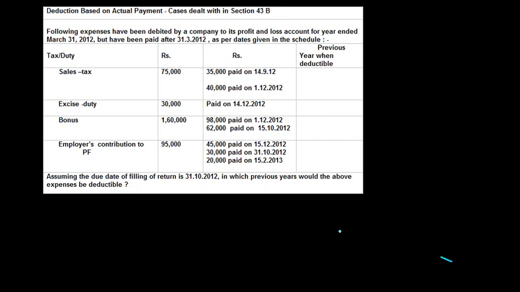Deduction based on actual payments. Cases dealt with in section 43B. Now, just to recollect, section 43B, which is being referred to here, provides that payment in respect of certain amounts can be claimed as a deduction only when either it is actually paid during the financial year